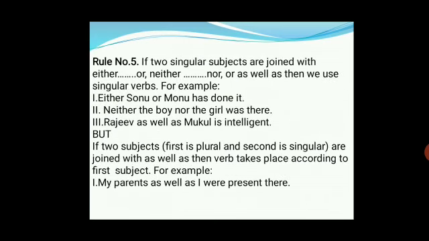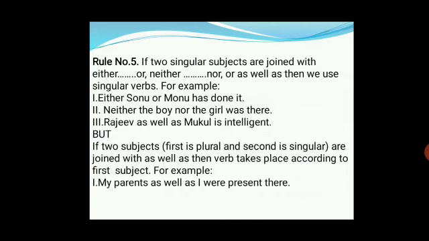Rule number 5: if two singular subjects are joined with either or, neither nor, or as well as, then we use a singular verb. For example, either Sonu or Monu has done it. Neither the boy nor the girl was there. Rajiv as well as Mukul is intelligent. Here we see we have used a singular verb.